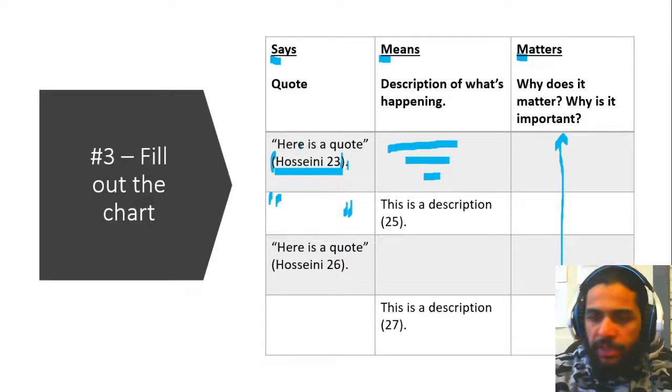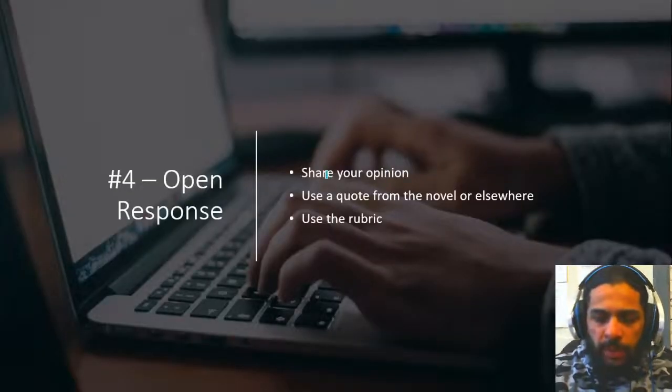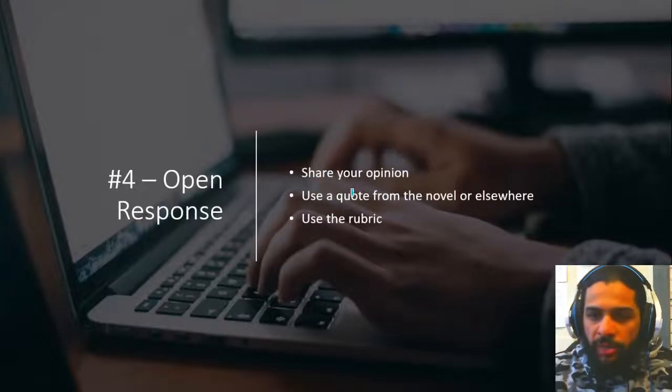All right, after you're done with that step, your open response, as always, you're just sharing your opinion and you are using some sort of evidence from the text, either a quote from the novel or a quote from anywhere else, your own research, your own shows or movies or books that you have read in the past, any quote from anywhere to support your answer with a little bit of evidence.